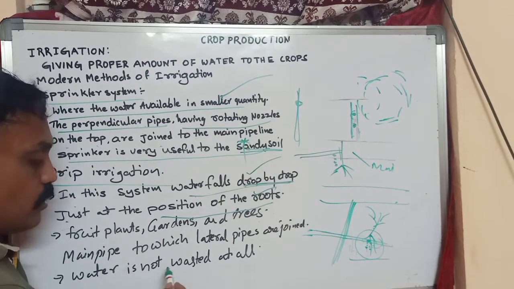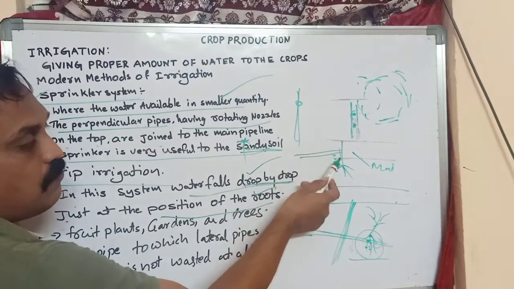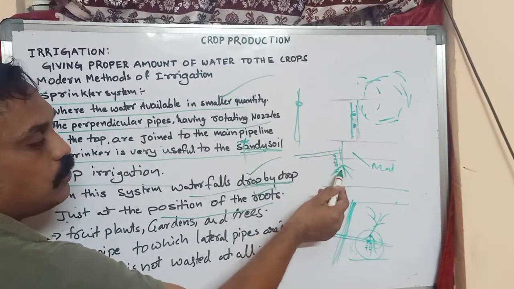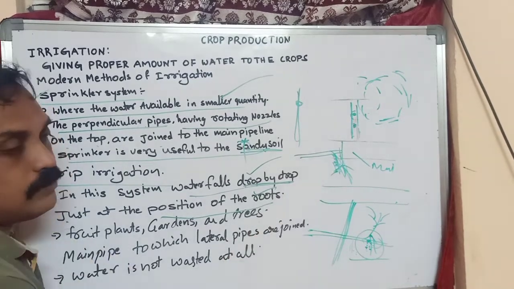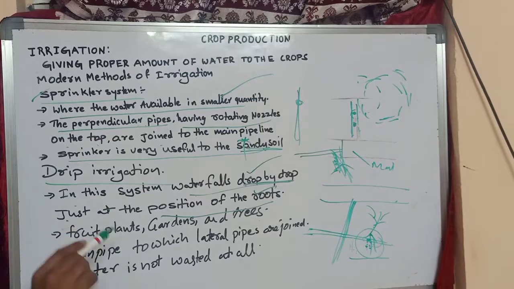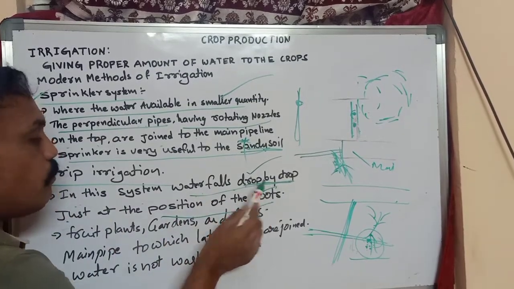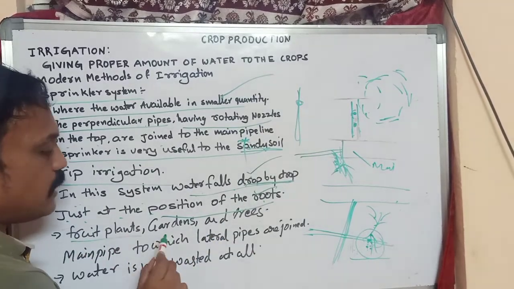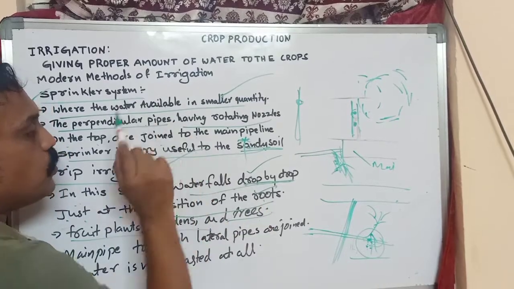Water is not wasted at all in this method. It releases drop by drop, sending water directly to the roots, so the roots absorb whatever water is released. That is what we call the drip irrigation method. For fruit plants, garden plants and trees, drip irrigation is useful.